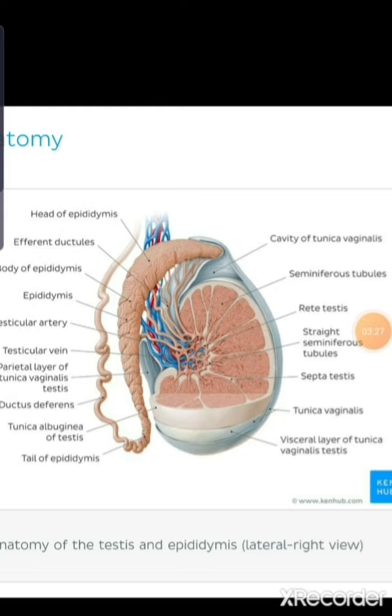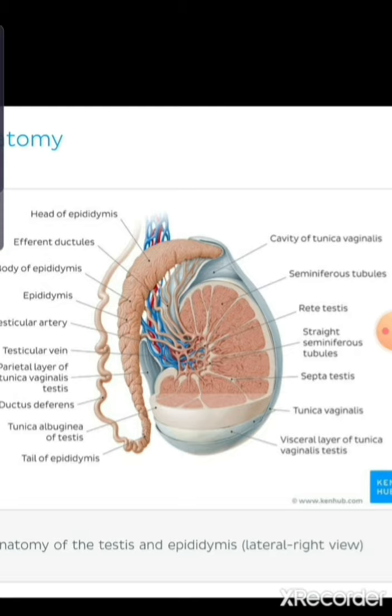So here is the microscopic diagram of the testis. We can divide the testis into three main layers. First is the protective covering, then the testicular lobules, and next the seminiferous tubules. The first, the protective covering, is known as tunica. As it is the protective covering, it is the outer layer of the testis. We can divide it into three parts: tunica vaginalis, tunica albuginea and tunica fasciculosa.